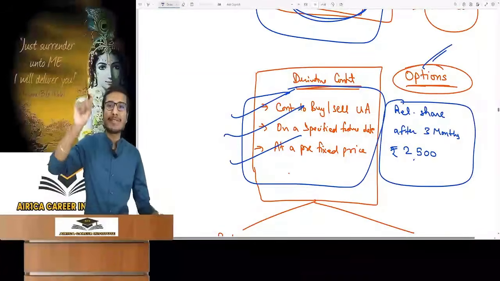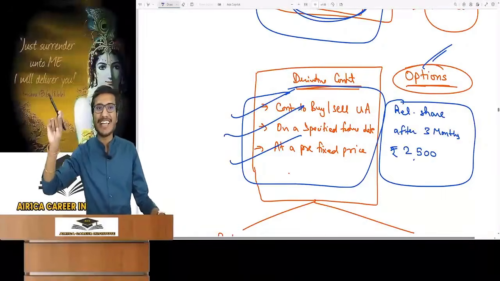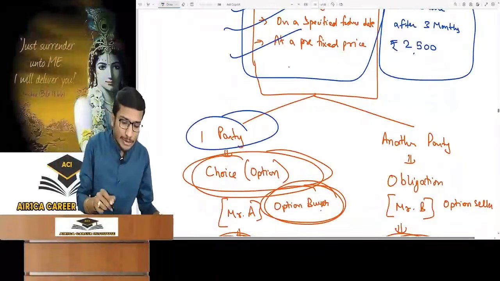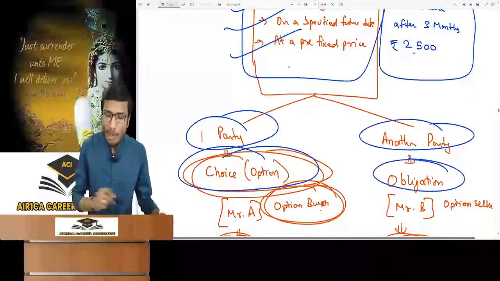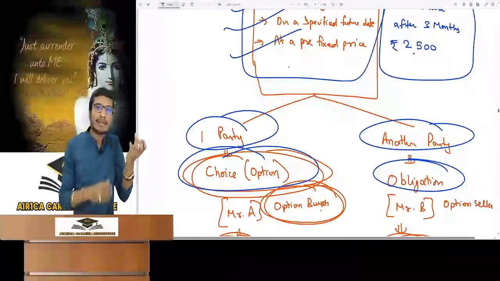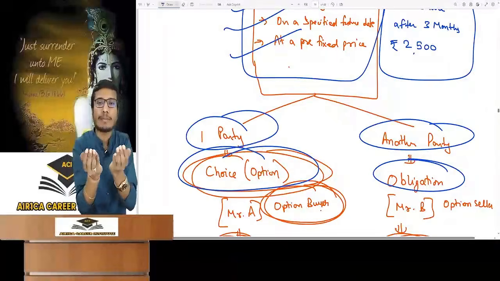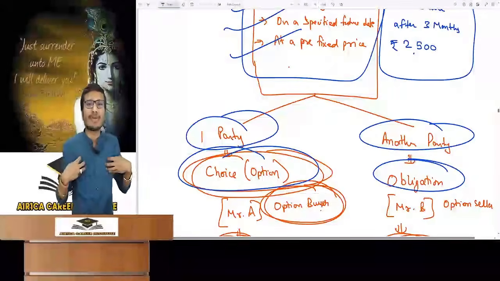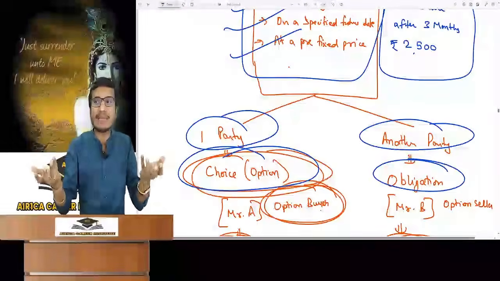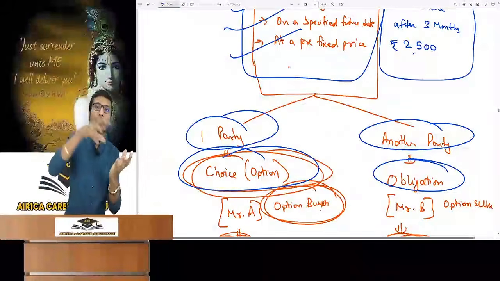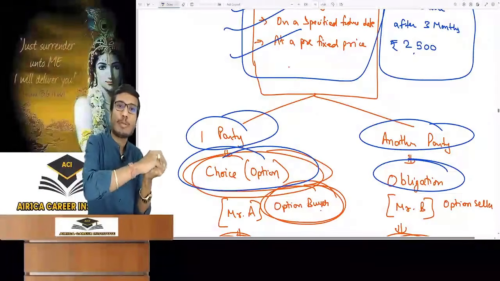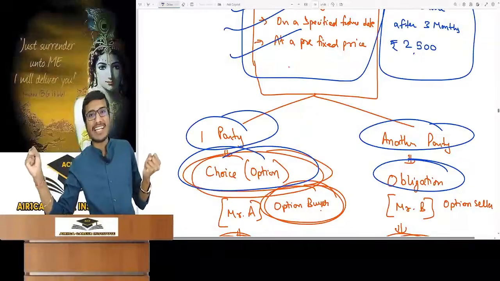Now when will it become option nature? When there is an extra line written in this contract. What will be that extra line? In this contract, it will be written that one party has a choice and one party has an obligation, which means that in this contract, one party has a choice, an option. What is the meaning of option? The alternate word is choice. Sometimes we say that I have an option, if not this, then that. So what is the alternate word of option? Choice. So we are saying the same, that in the contract it is said that this party has a choice, an option given to it, and one party has an obligation.